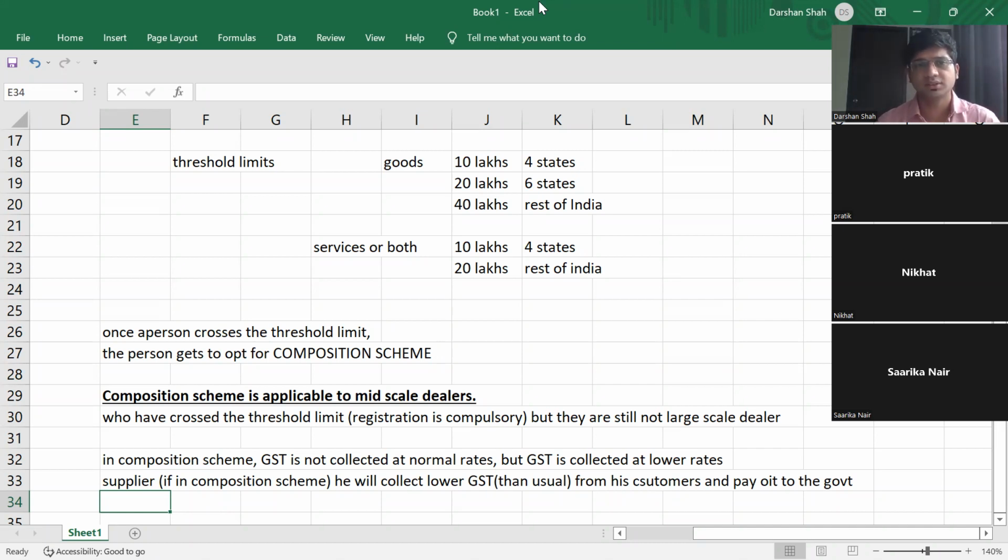So for example, you are a customer, you have an option to choose between two dealers. One dealer is under composition scheme, who provides goods at a lower rate, and another dealer is not under composition scheme. He's a normal, large scale dealer, who provides goods at a higher rate of GST. Which one will you guys choose?